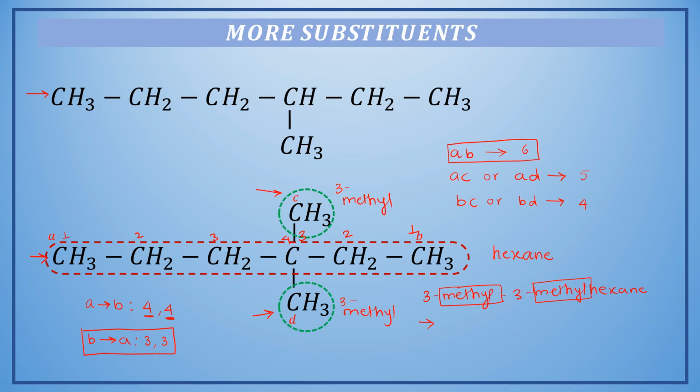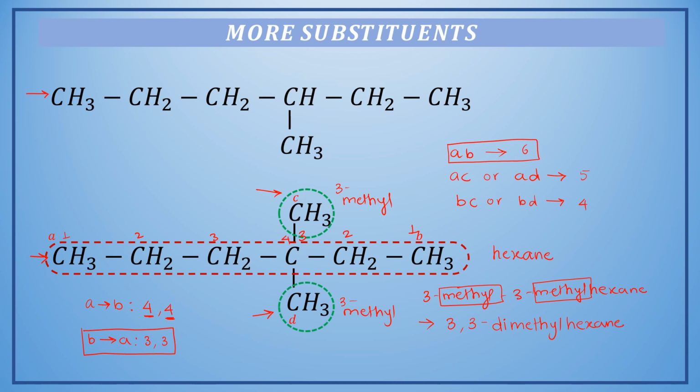We can mark the position of these substituents 3, 3, and since two methyl groups are repeating, so we will use a sub prefix di in order to identify two methyl groups, and then we will write the name of the substituent as methyl, and then we will complete the name by writing the name of the parent chain as hexane.